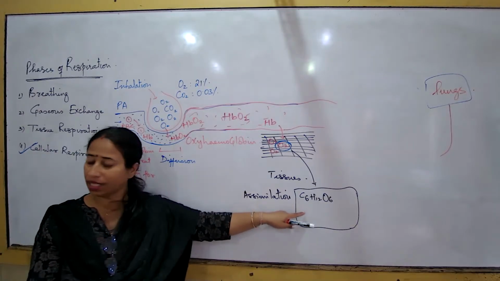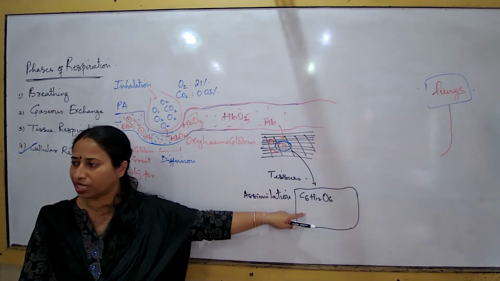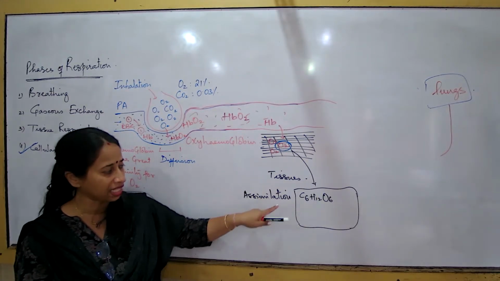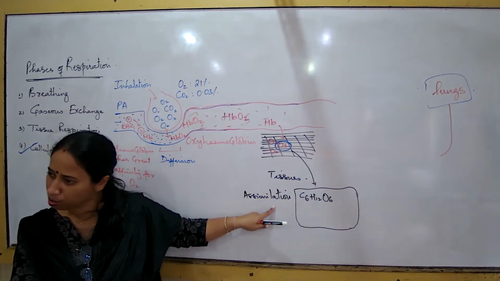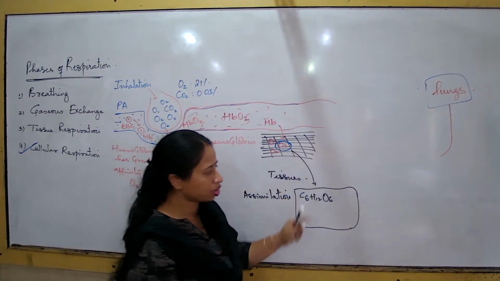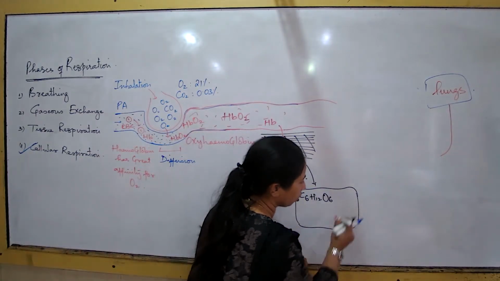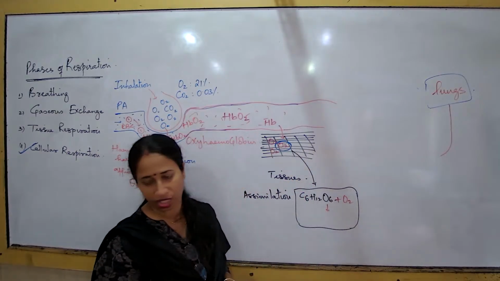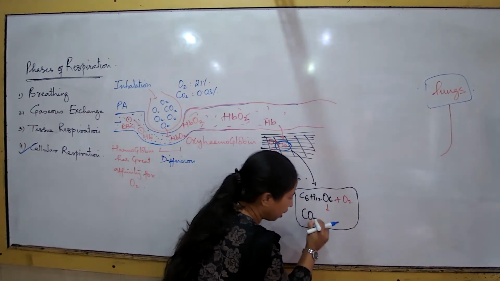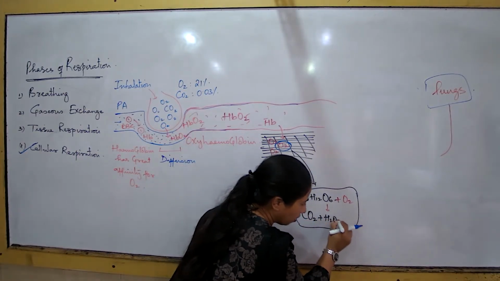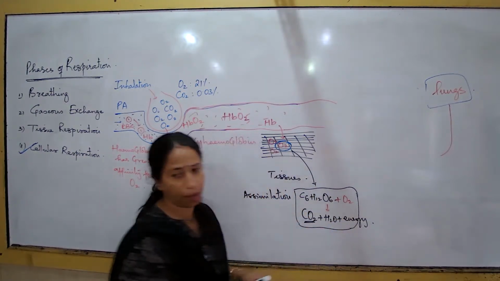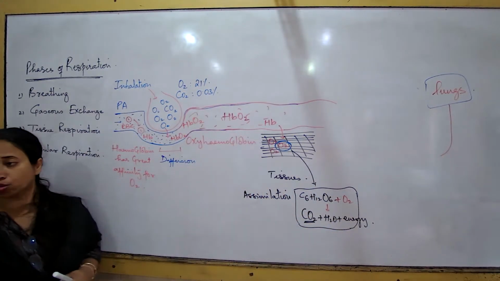So every single body cell, the bone, the liver, the pancreas, the intestine, every single body cell will get the nutrients by the way of assimilation. And now by the process of tissue respiration, we are talking about oxygen that comes in. And now what are the products? The products would be carbon dioxide and water and energy. Right now we are only talking about this carbon dioxide. What happens to the carbon dioxide?